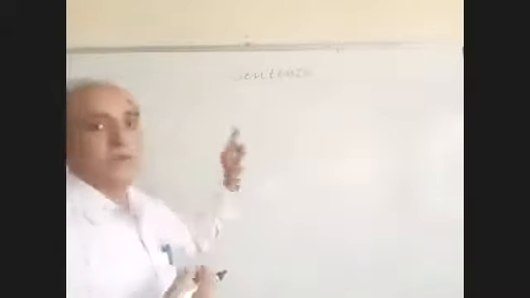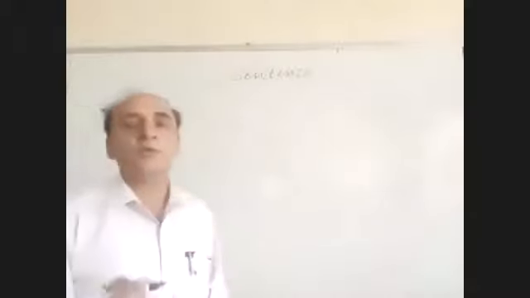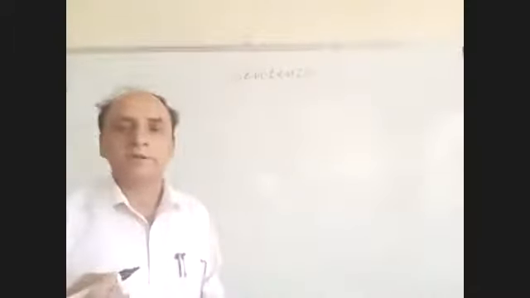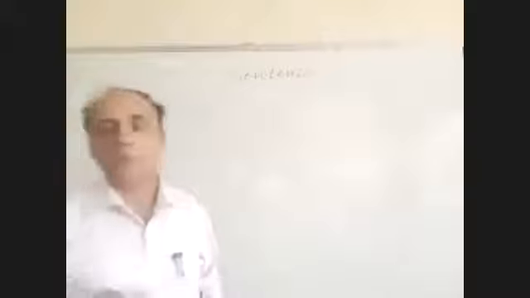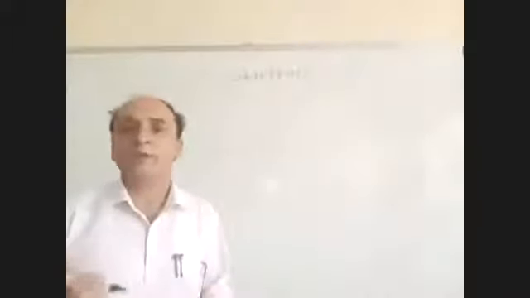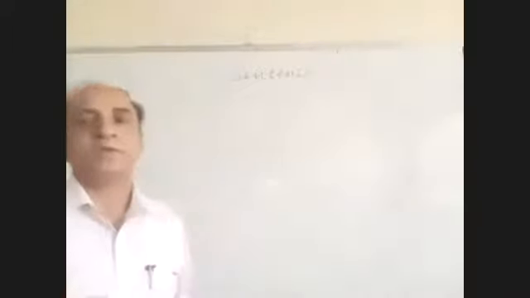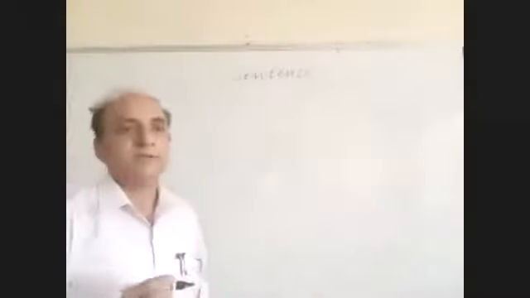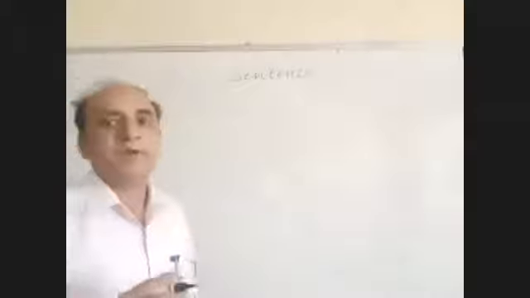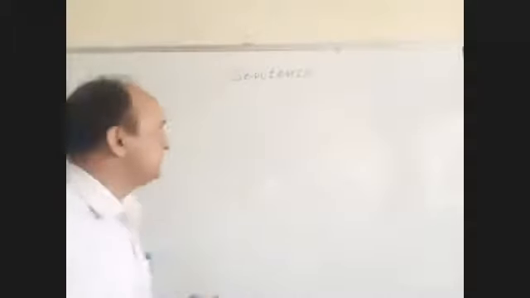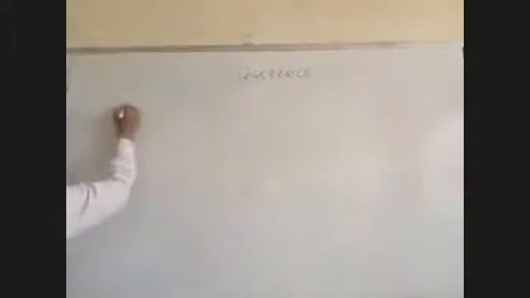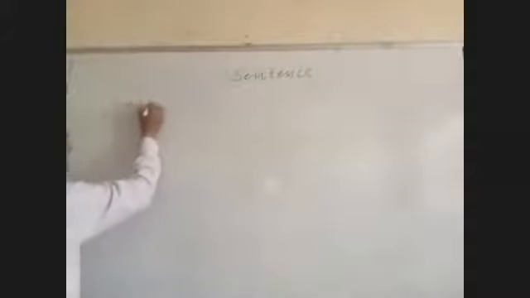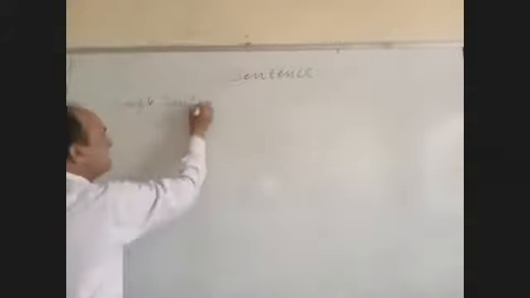Now in English, what is a sentence? A group of words that contains some meaning, a group of words that expresses some meaning or clear sense, that is called a sentence. Now types of sentence. There are 5 types of sentence we will discuss. First is the simple sentence.